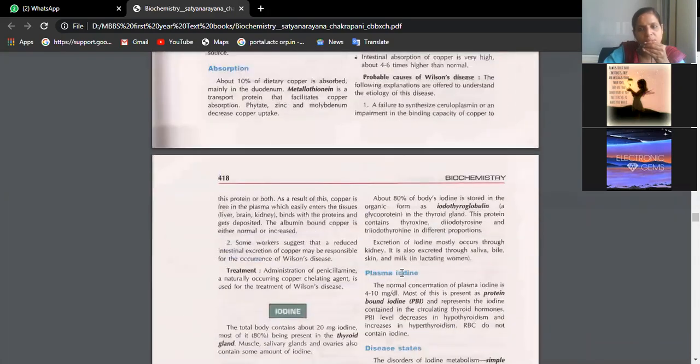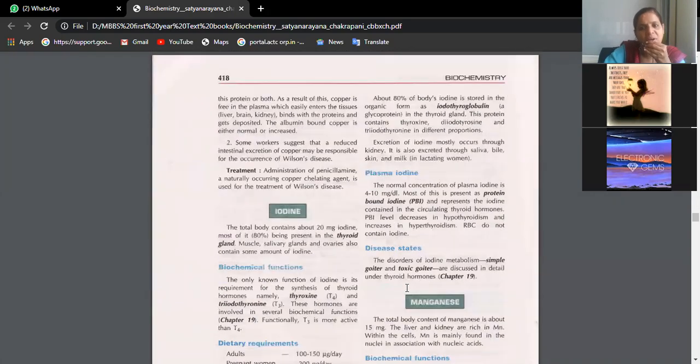Need not go with all these things. Just write. Functions he didn't give much, because you can write them: it helps in the regulation of almost all metabolisms, carbohydrate, protein, fat metabolism, and the normal working of the cardiovascular system and nervous system, isn't it? All systems of the body are well controlled with thyroid hormones, isn't it?